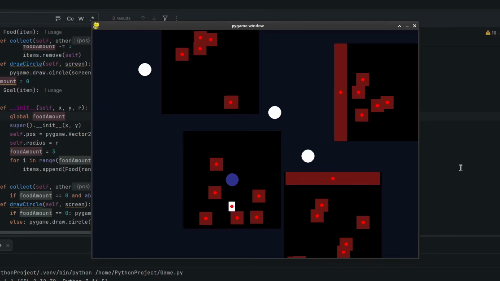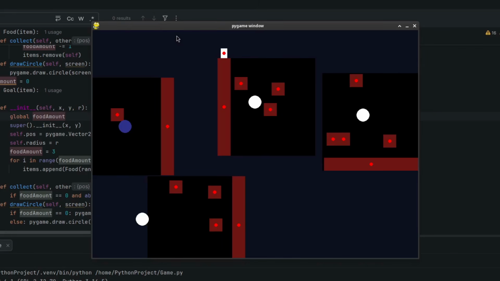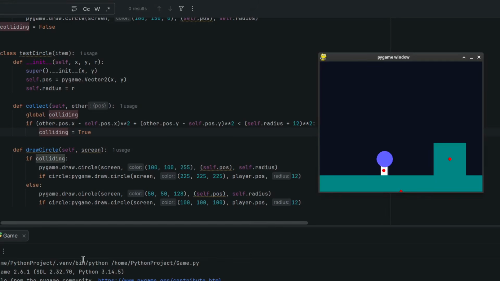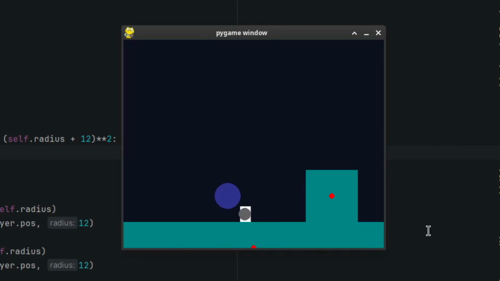Like now I have many other circles, and the goal doesn't activate until you've collected them all. But wait, I said earlier while getting the collision to work, that this rectangle can only collide with other rectangles. So how does this work? Well, I'm not actually using the same type of collision for this circle. Instead, the circle is just checking the distance between it and the other object. So basically, the circle just sees the player as another circle, and when those two circles overlap, then it will know it's been collected. So overlapping the corner of the square still doesn't actually work. It's a little weird, but whatever, it was easier to code.